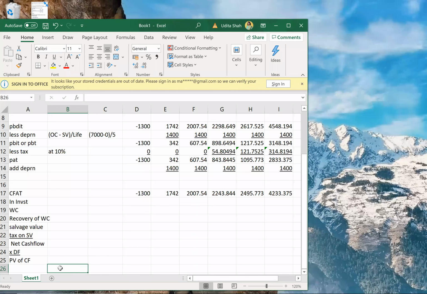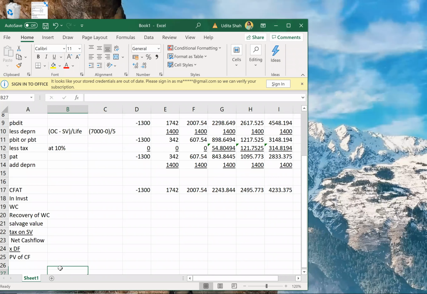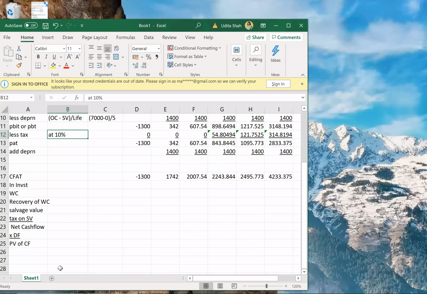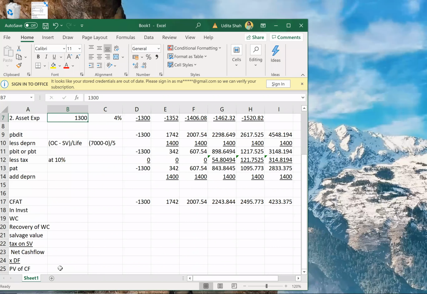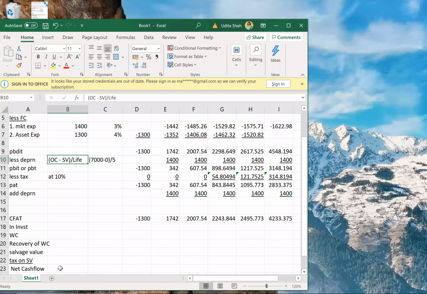So see if everyone has understood till CFAT, completed till CFAT, then I'll move forward further. Okay, yes. So now, initial investment. How much was the initial investment?